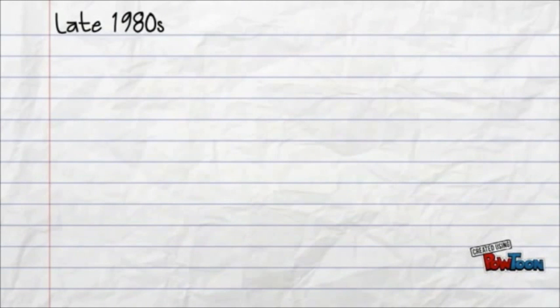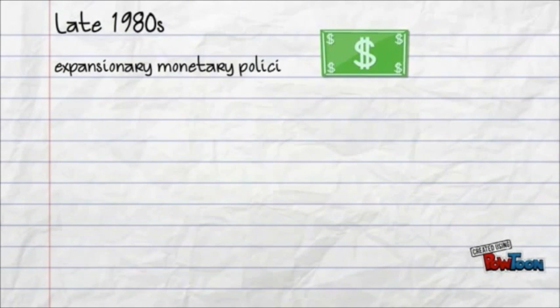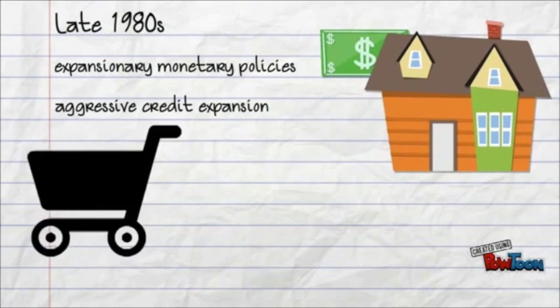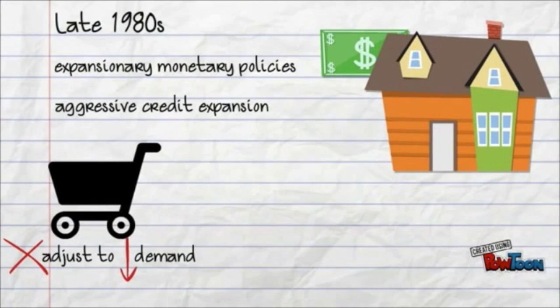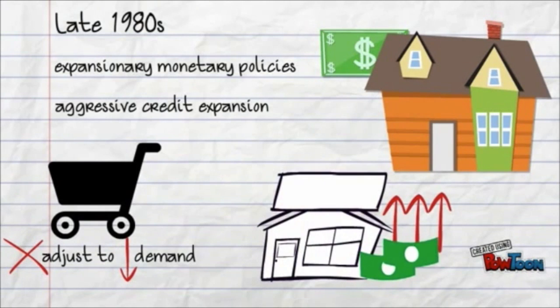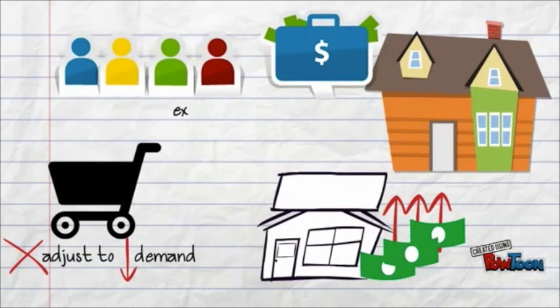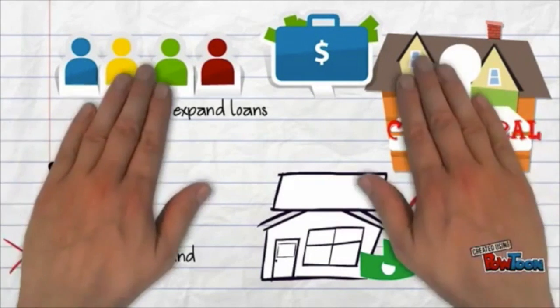During the late 1980s, there was expansionary monetary policy and aggressive credit expansion in the housing and real estate market in Japan. While the market had not adjusted to a drop in demand, housing and real estate prices rose very quickly when demand increased. As a result, banks expanded their loans and real estate was used as collateral.